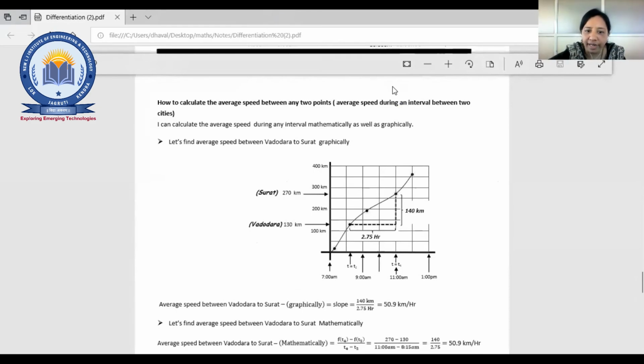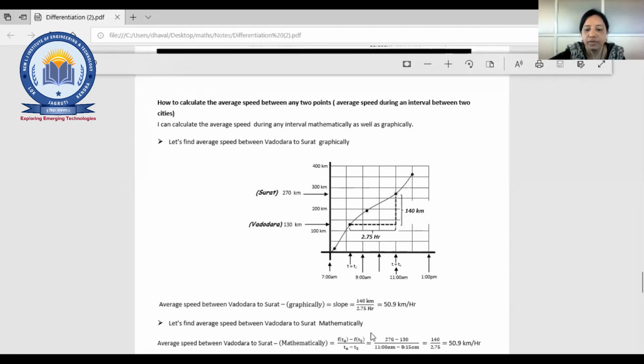So y2 minus y1: on the y-axis we have kilometers and on the x-axis we have time. It is just like finding a differentiation. Here you can directly see the average speed between Vadodara and Surat, right? That is understandable graphically only.